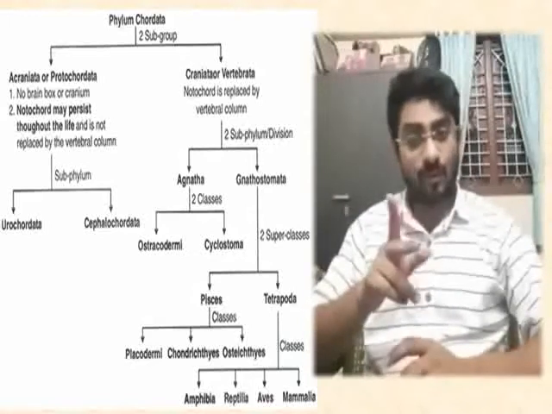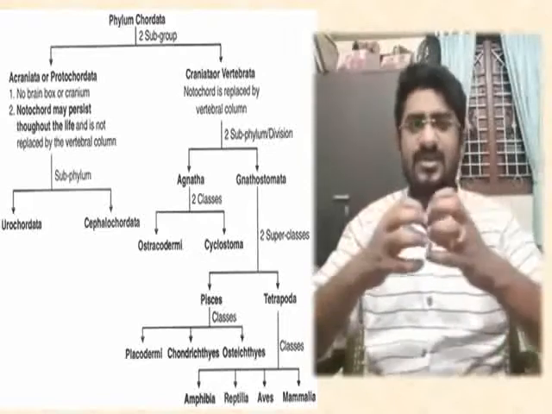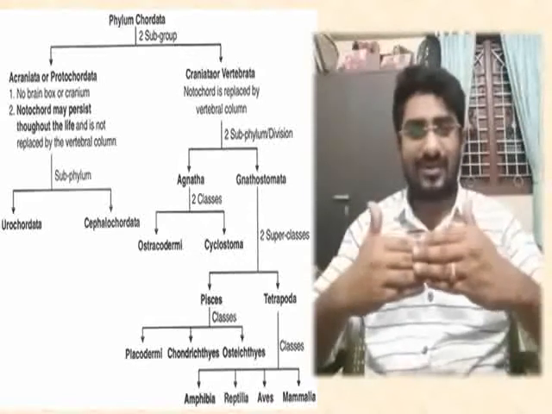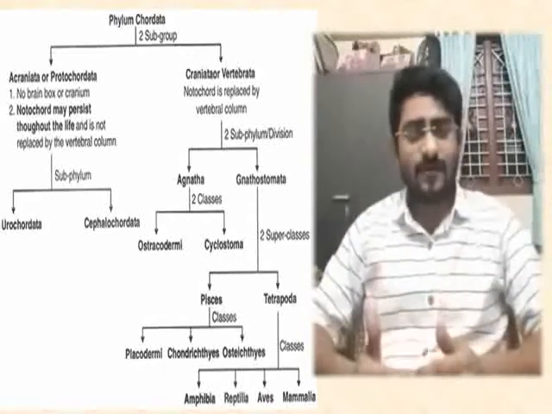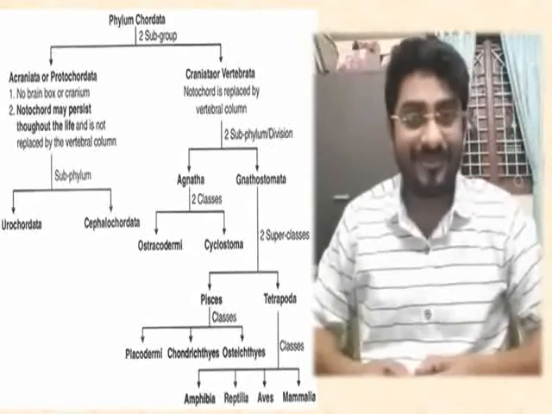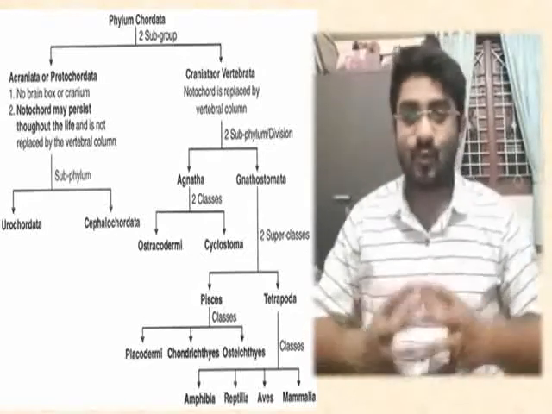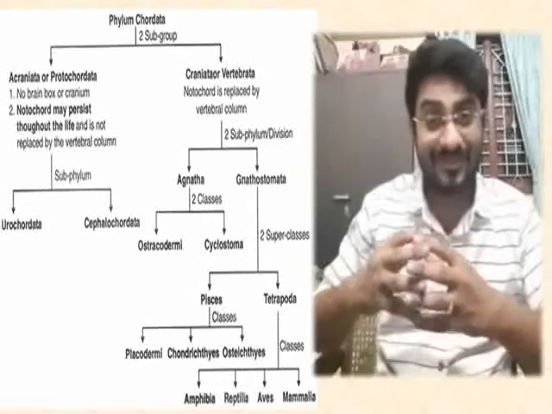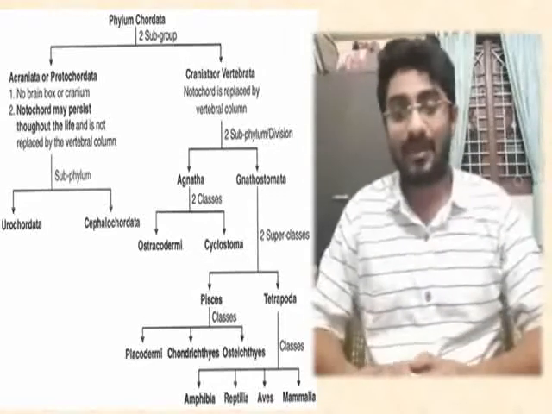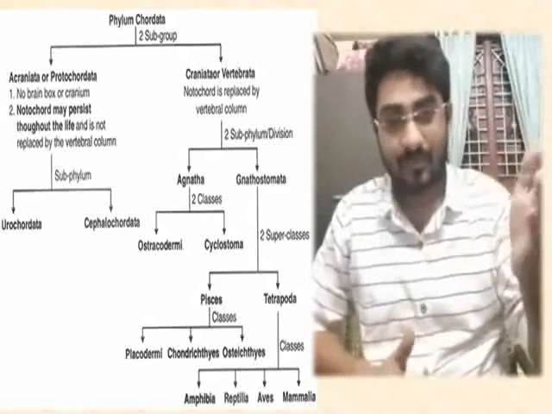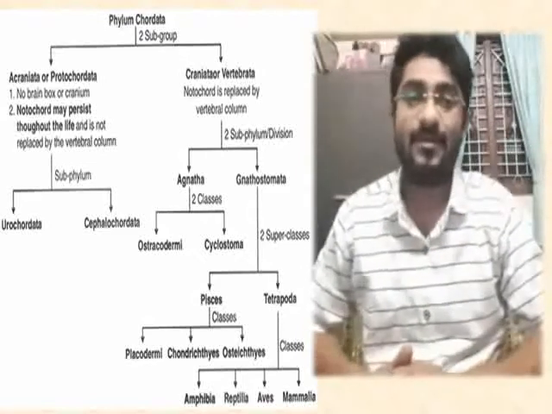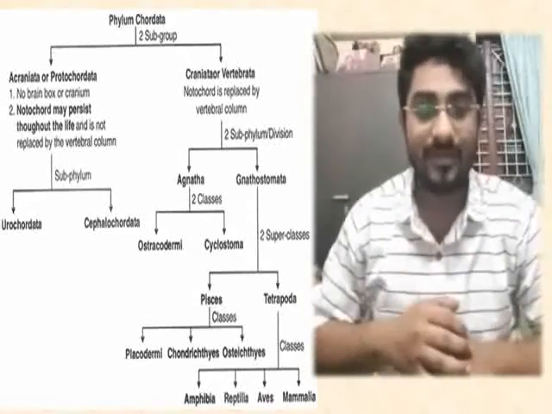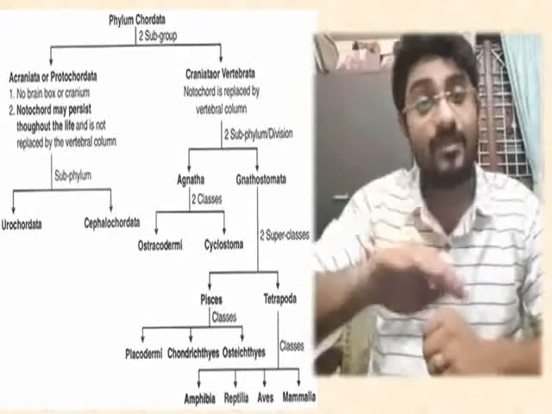Amphibians, they can live on both land and water. Of course, this statement is skewed. If I say they live on both land and water, I don't think this fits the quality of the level of a degree. At UG level you should use this sentence carefully. Whether the quality of the sentence fits the level of BSc, I don't know, but since childhood, in your primary classes, you have learned this. Amphibia means they live both on land and water. No, they do not directly live on both land and water. They can survive themselves in both habitats.